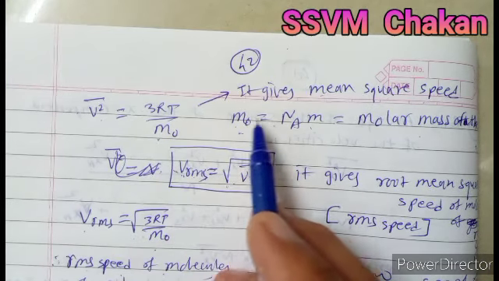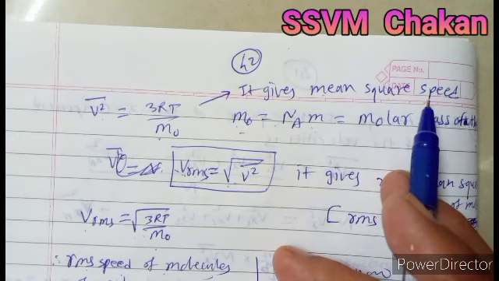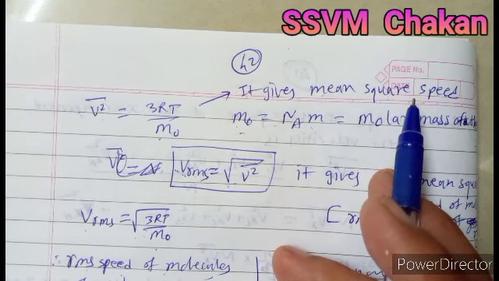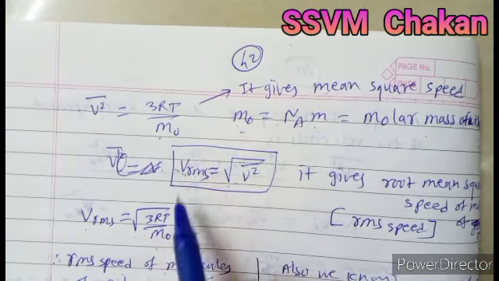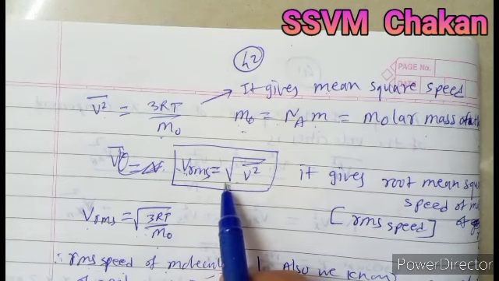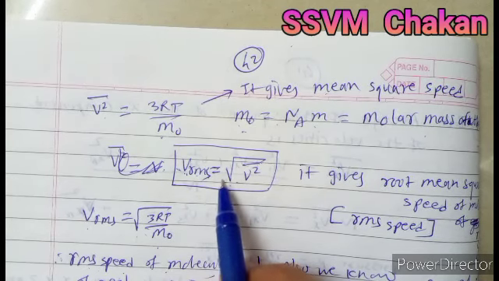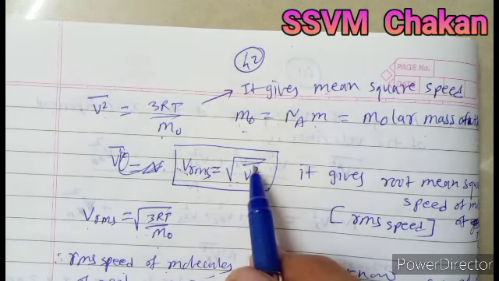This equation gives you the mean square speed, but we have to calculate the root mean square speed. So we take the square root of this equation, then we get Vrms, the root mean square speed, which is equal to the square root of V square bar.